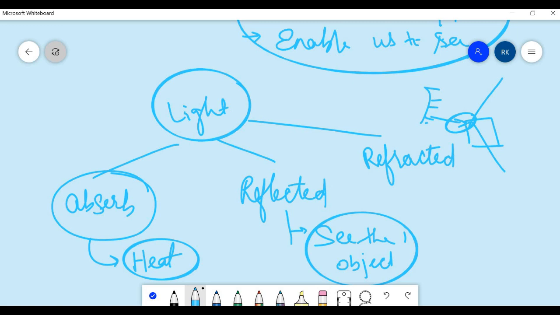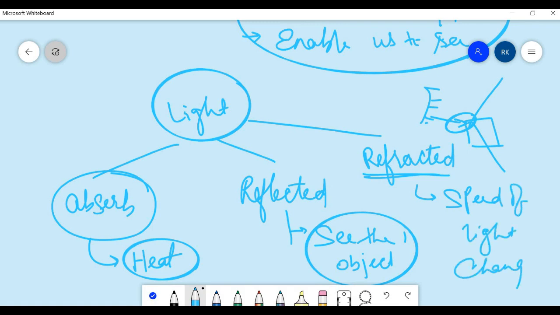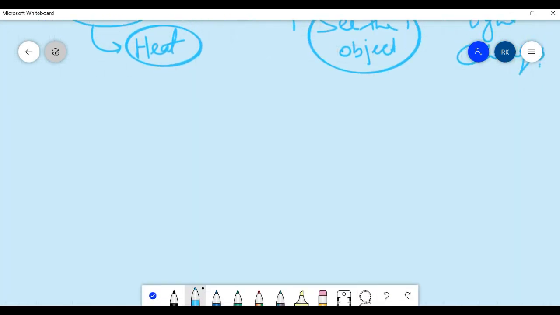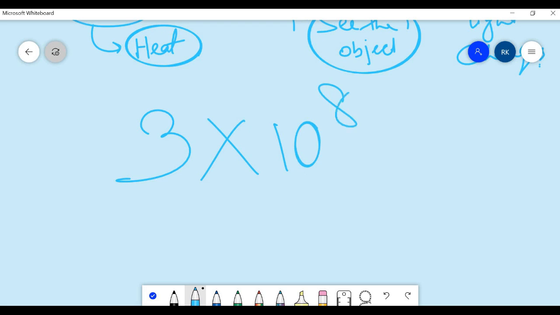Now, in refraction, what happens is when it passes through the surface or the object, the speed of light changes. So there is a particular number for the speed of light, which is 3 into 10 to the power 8 meter per second.